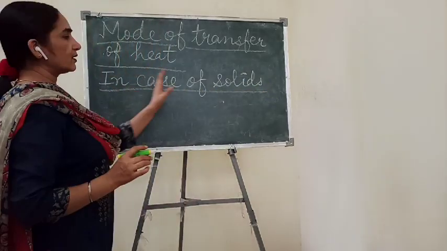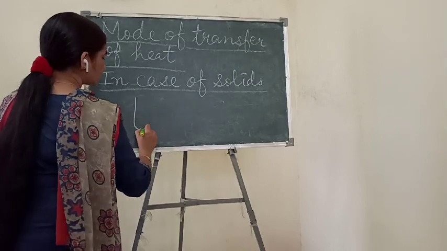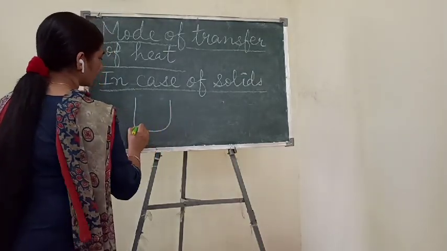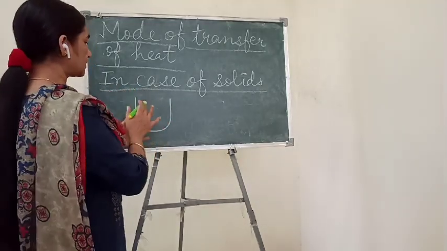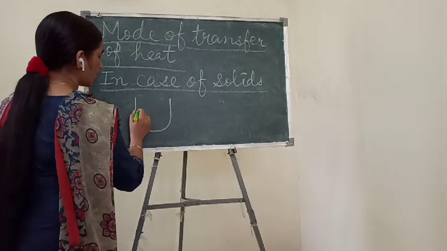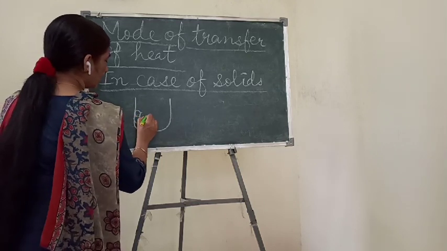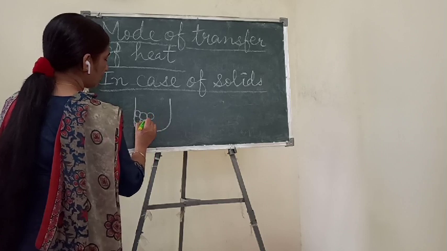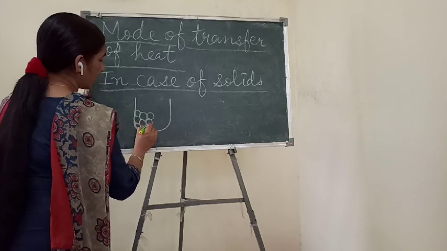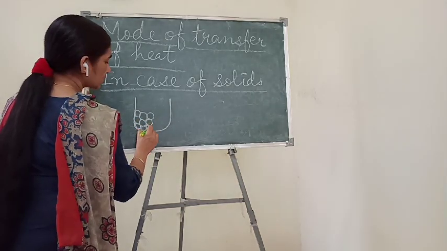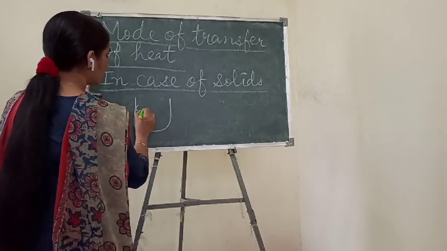How heat transfer in case of solids, this we can understand by molecules of any solid. Suppose this is a solid thing, and inside these, or we can say the molecules of a solid, are tightly packed. You know that's why they are solid, that's why they can't change their shape.